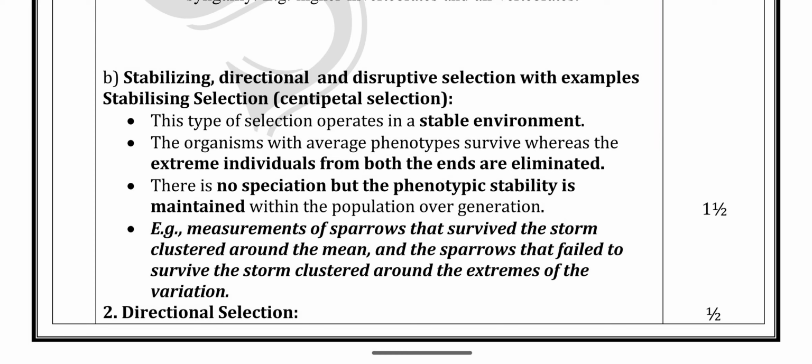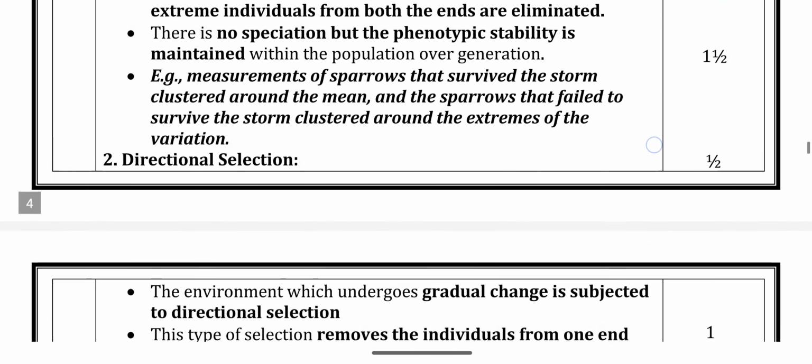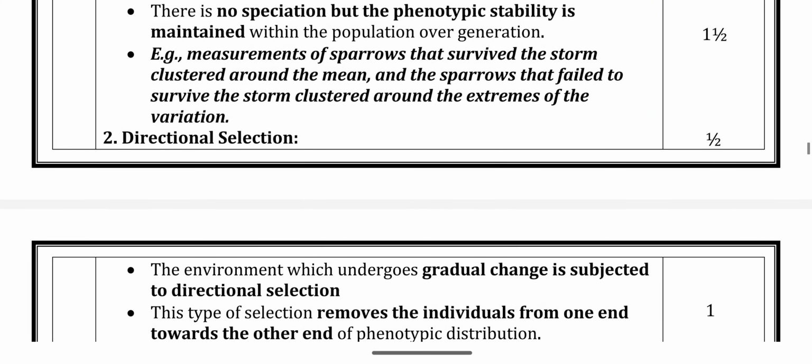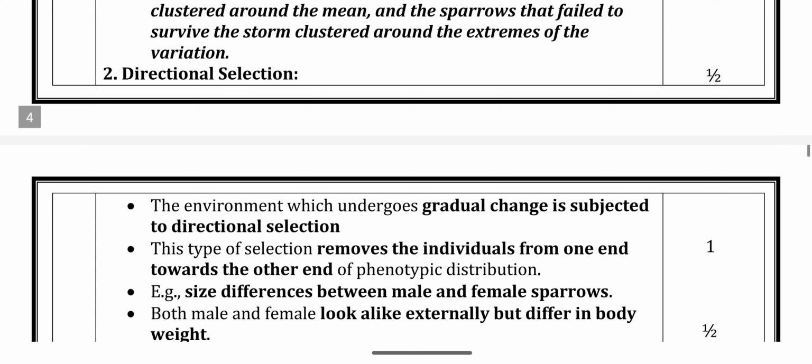Sparrows that survived the storm clustered around the mean, and sparrows that failed to survive clustered around the extremes of variation. The stability of the population is maintained in our environment.